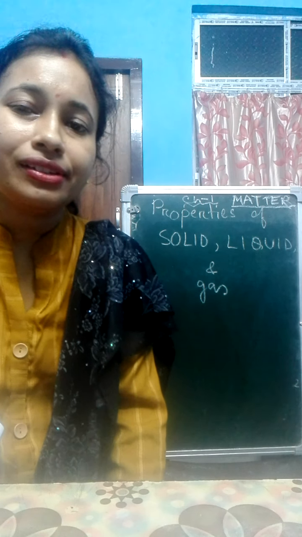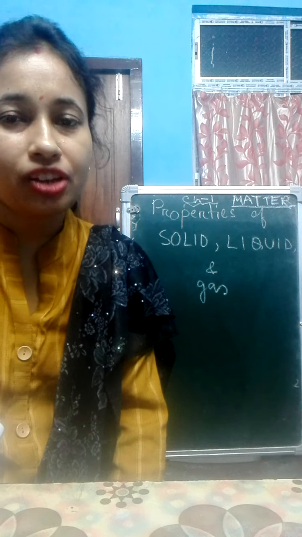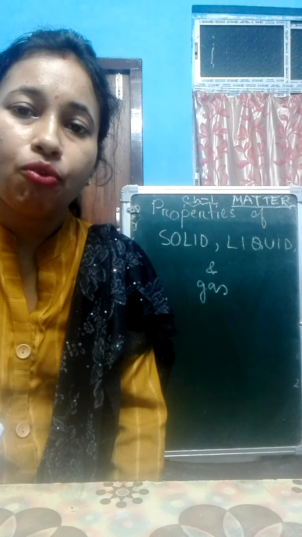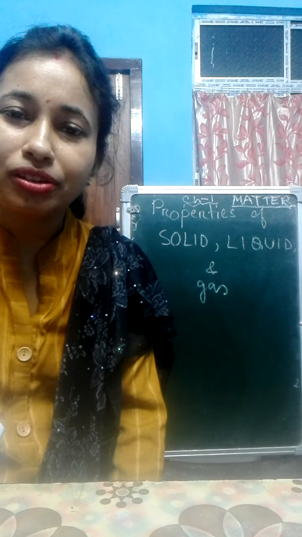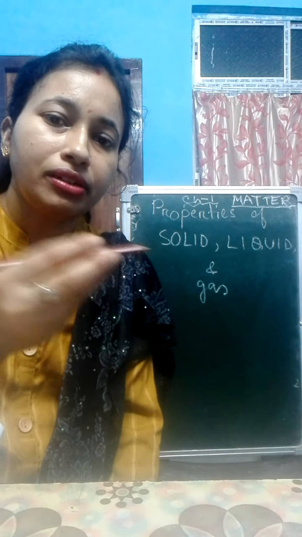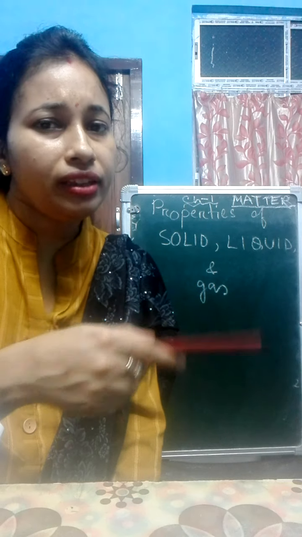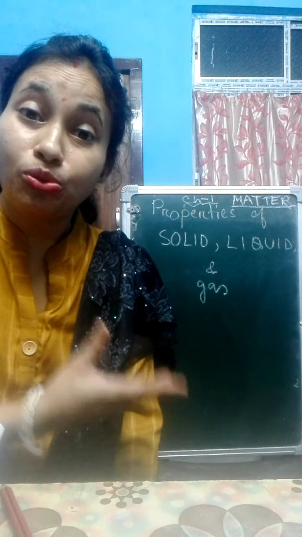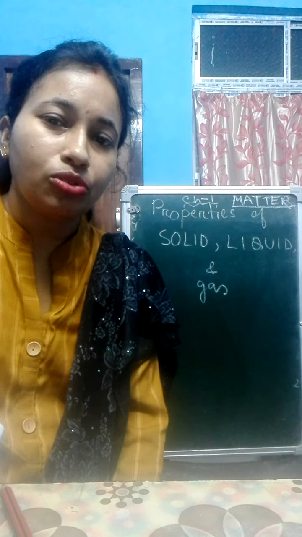Okay. Dear students, we are going to discuss chapter 1 from physics, matter. What is matter? Matter is something that occupies space and has mass. Suppose this pencil is matter, it occupies some space and it has mass. So anything that you see around you is matter. Anything that you don't see is also matter. Suppose air is also matter.